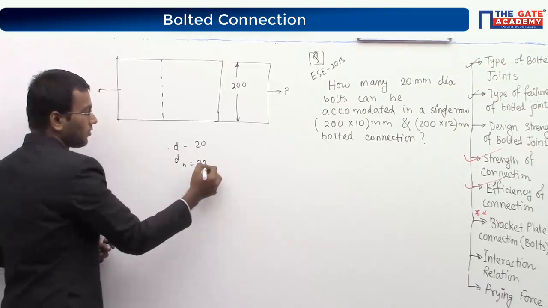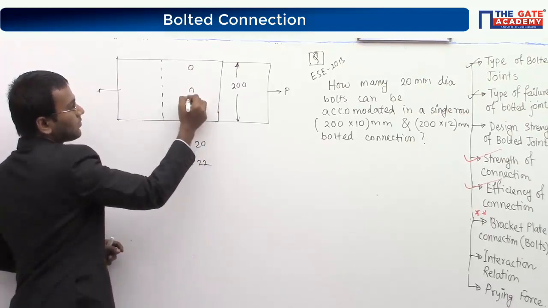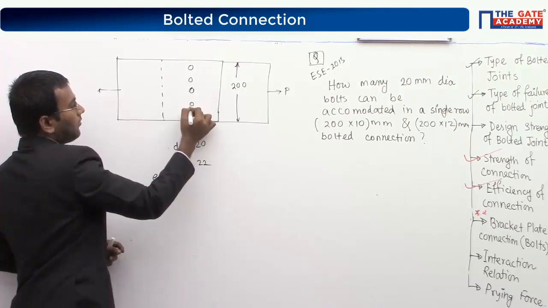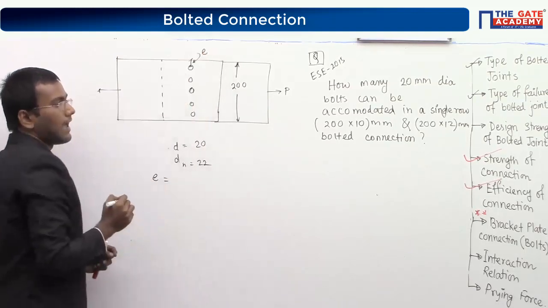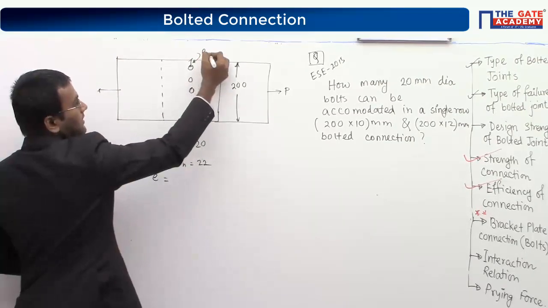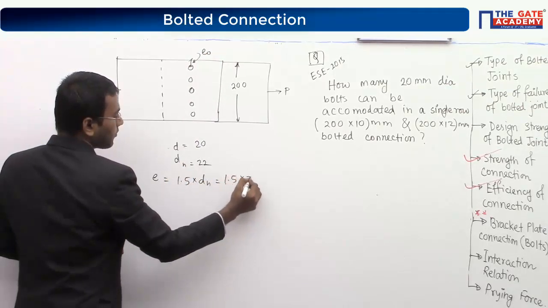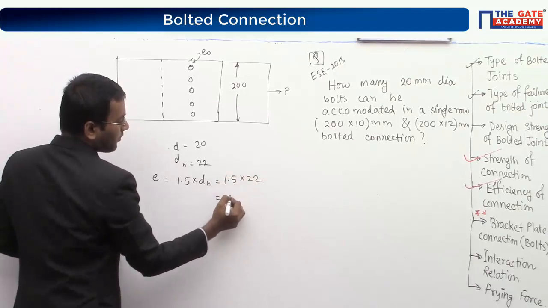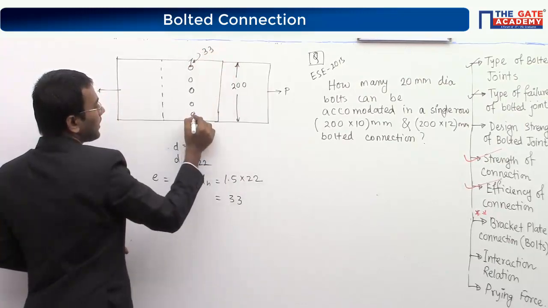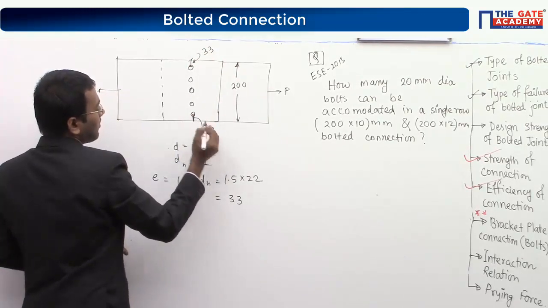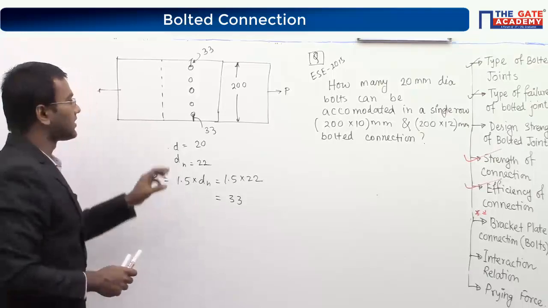Now if hole diameter is 22, what is the end distance? This is your edge distance, E0. I have to provide 1.5 into dh, which is 1.5 into 22, so it will be 33 mm. Similarly, this one also has to be 33 mm. So 33 mm and 33 mm gone, and 66 mm is done.